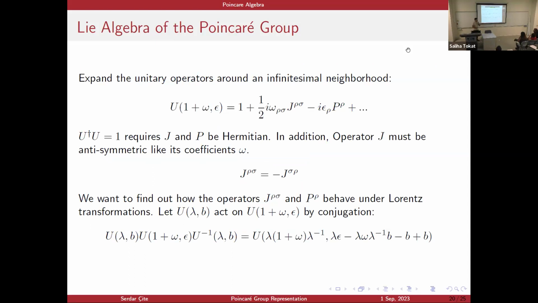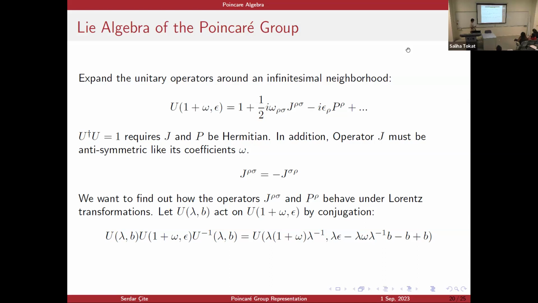Now, I again expand my unitary operators around an infinitesimal neighborhood of the identity, with infinitesimals ω and ε. I get the following expansion. Now again, I want this to be unitary since it's around the neighborhood of the identity. And I apply the unitary condition, and I see that these operators J and P must be Hermitian as well. So they will be observables in our physical systems. And since the coefficients of ω are antisymmetric, the corresponding operators J must be antisymmetric as well.